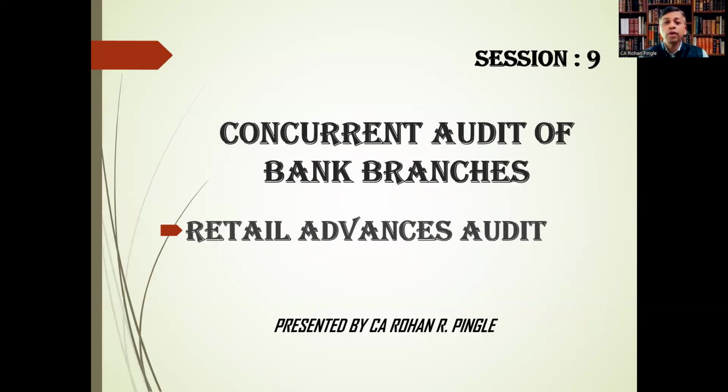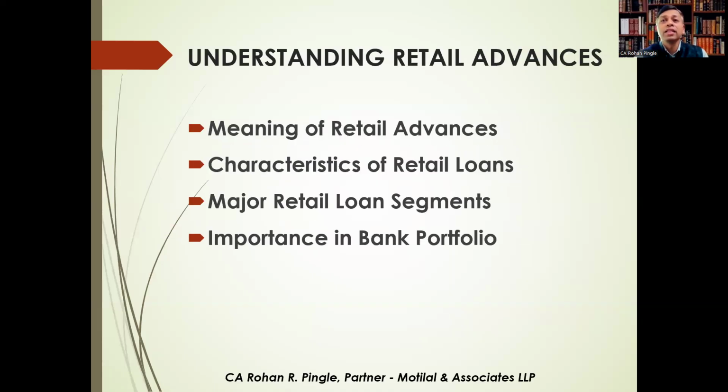Moving further, let's understand retail advances. Retail advances refers to loans provided by banks to individuals for personal or household purposes rather than business activities. Typical characteristics include small ticket size, a large number of accounts, standardized documentation, automated processing systems, and scorecard based sanctioning.